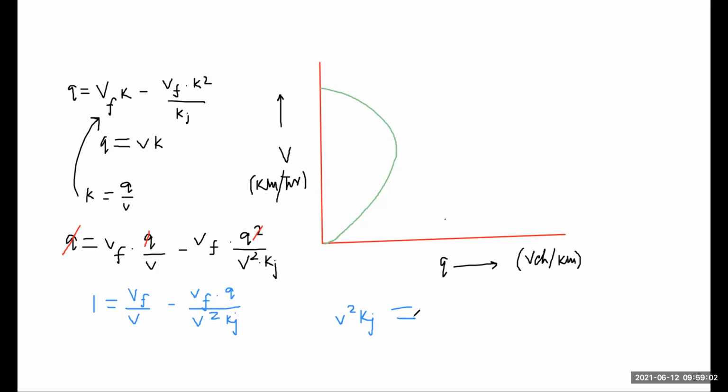So we get V square by Kj as Vf dot V square by Kj minus Vf into Q.